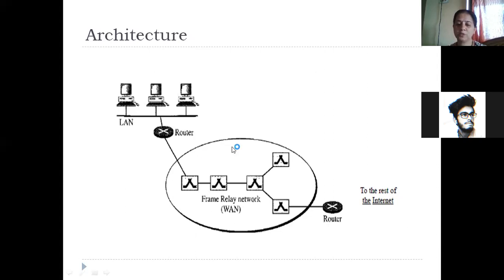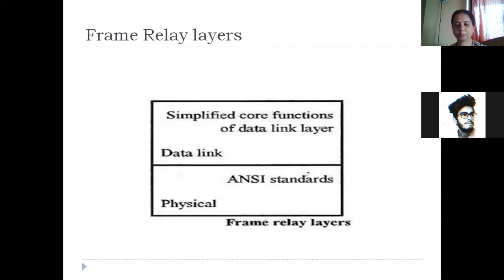So can you see this frame relay network now? Frame relay will operate as a WAN, wide area network. When your data comes via the switches, the bits will be transmitted. Whenever the data is moving from one switch to another, error detection is also going to happen. So only two layer functions will come into picture, the physical layer and the data link layer.